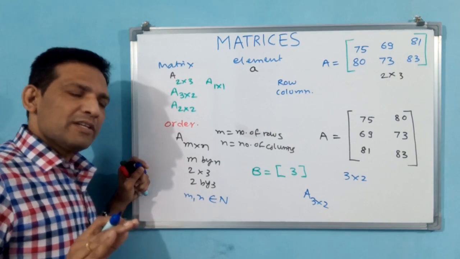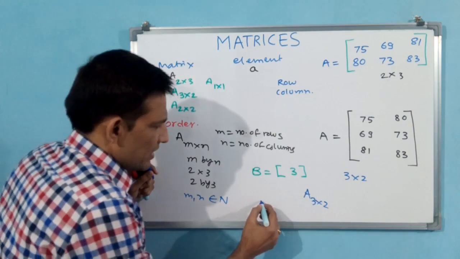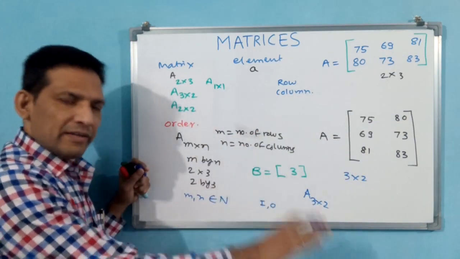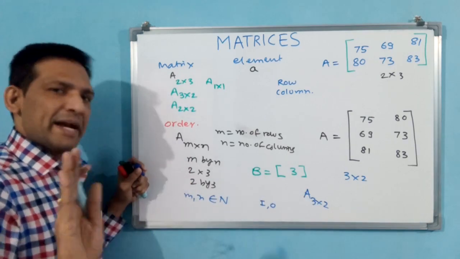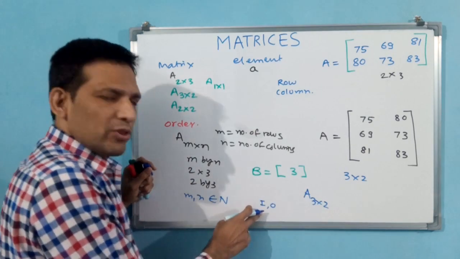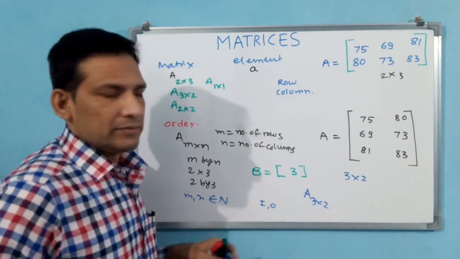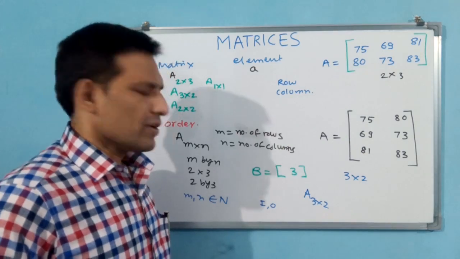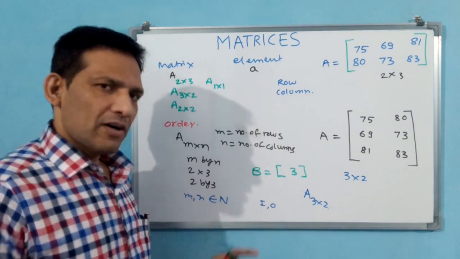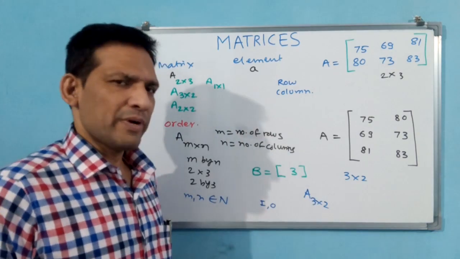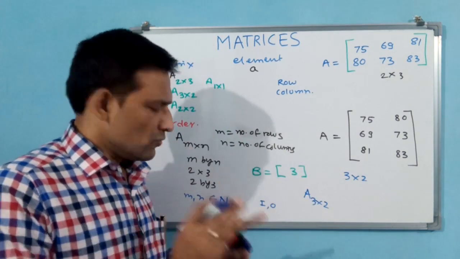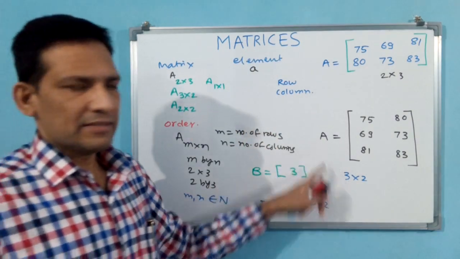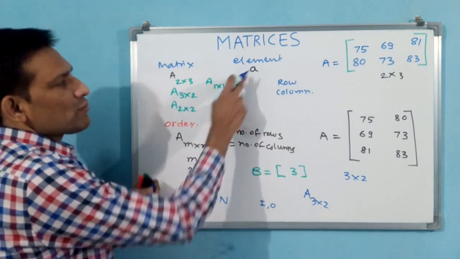In alphabets, what letters can you take for representation? Except I and O, any letter you can take. I and O are reserved for 2 different matrices that I am going to explain. Without I and O, any letter you can take: A, B, C, D, E, F, G, H, I you leave, then J, K, L, M, N, O don't take, leave, up to Z, the remaining all you can take. Here, only small a you have to take.